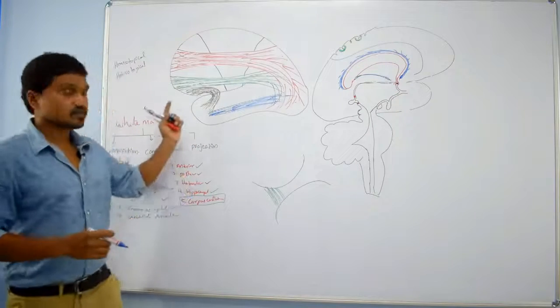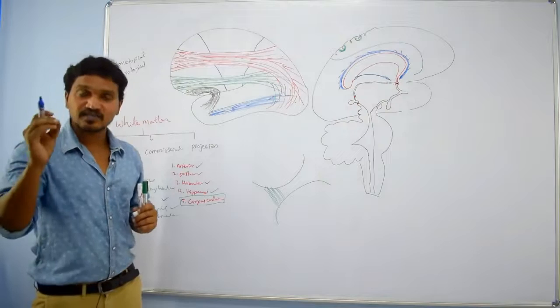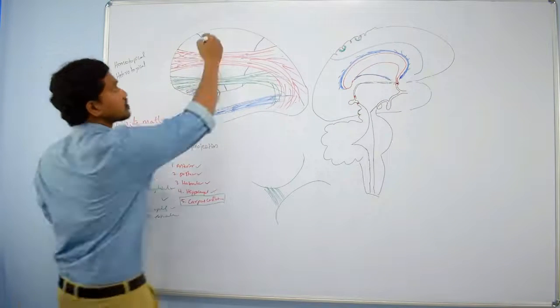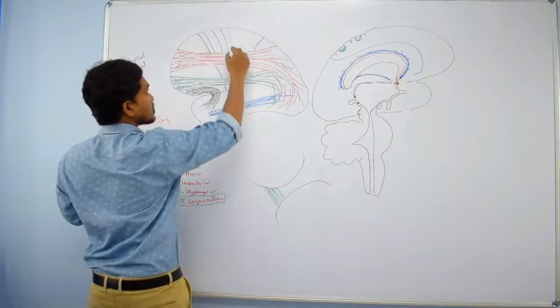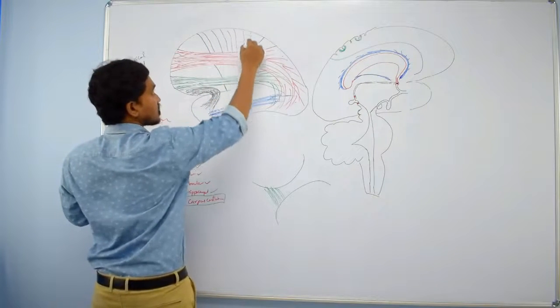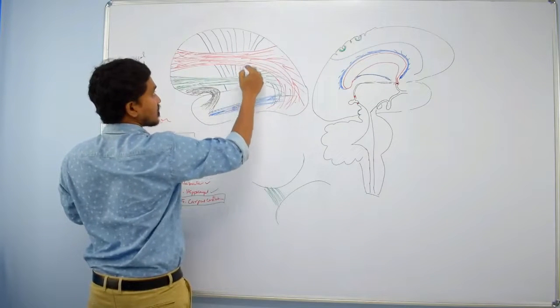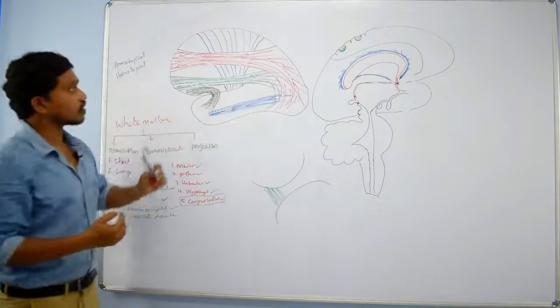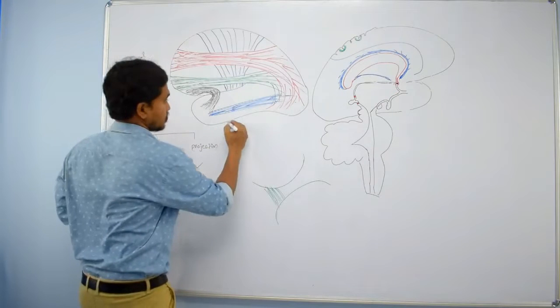Actually, these fibers are axons of pyramidal cells, right? So these fibers come downward like this. If you want to extend down, you have to extend this diagram also.